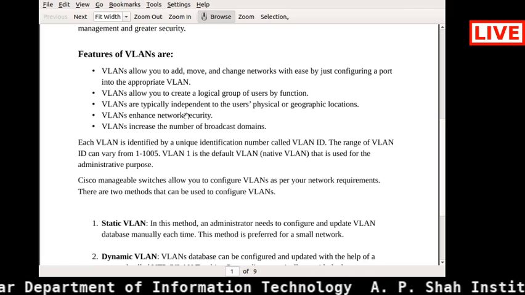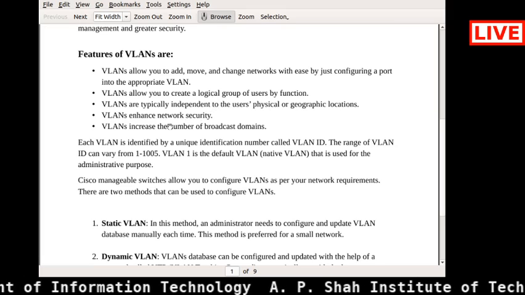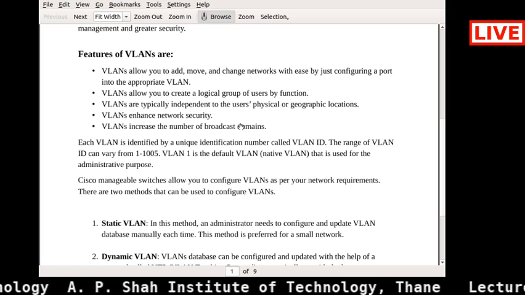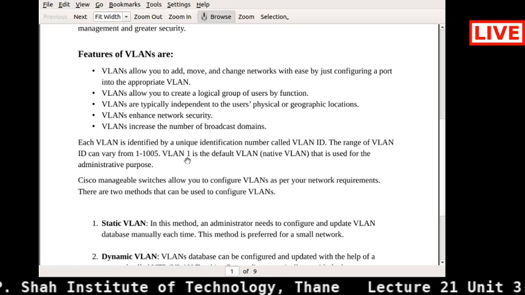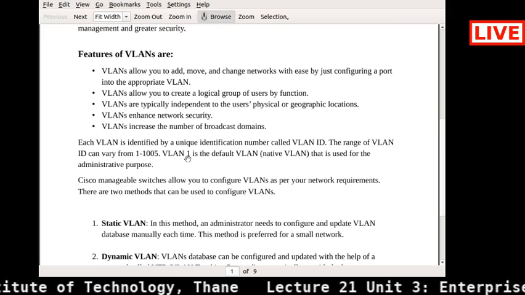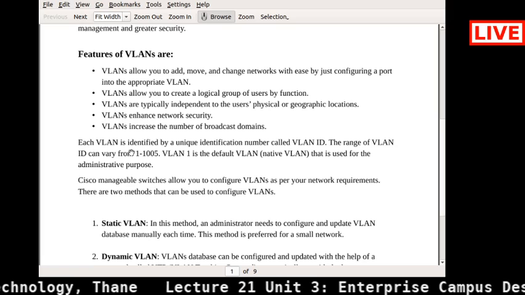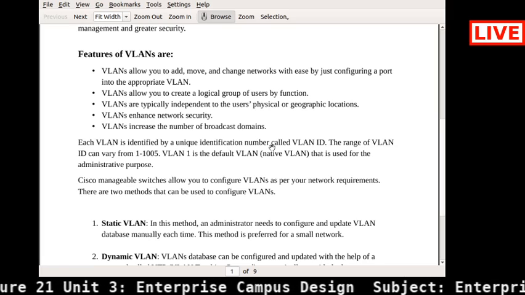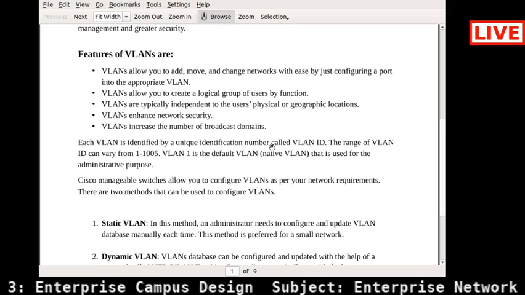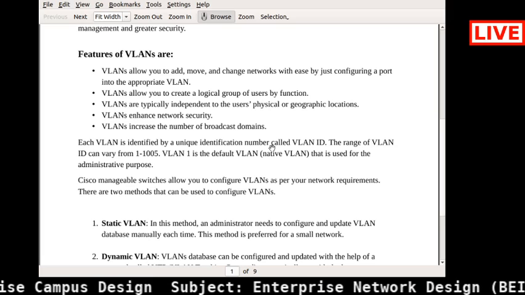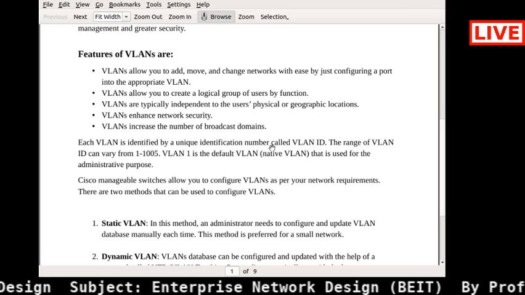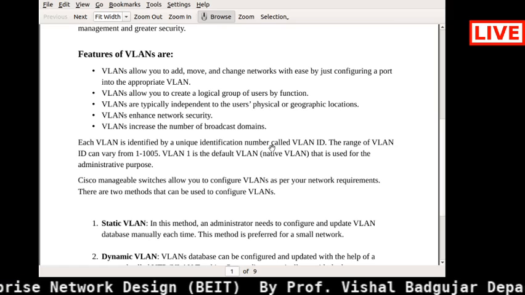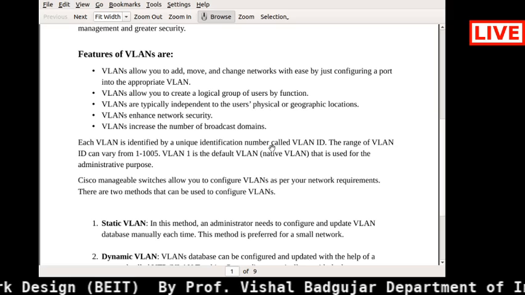VLANs enhance network security and increase the number of broadcast domains, and all those things we will see in a topology diagram itself. Next, each VLAN is identified by a unique identification number. So whatever VLANs you create on any switch or router, they have their own unique identification number, which we call the VLAN ID.